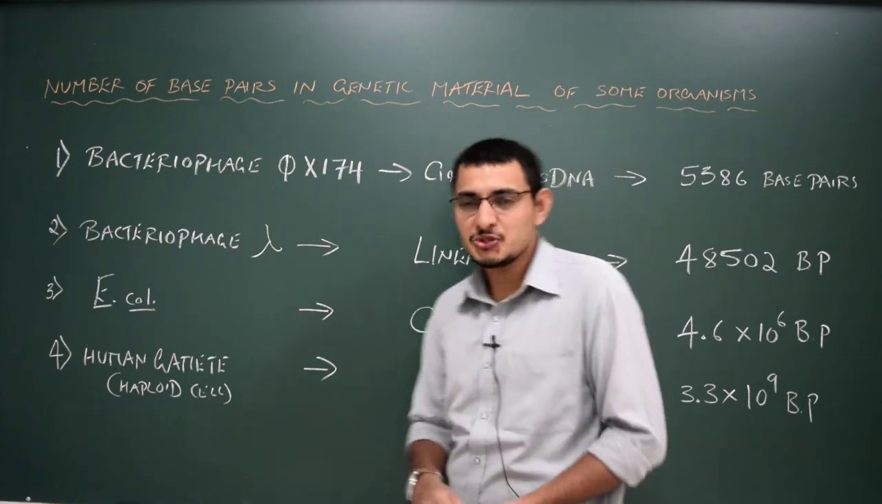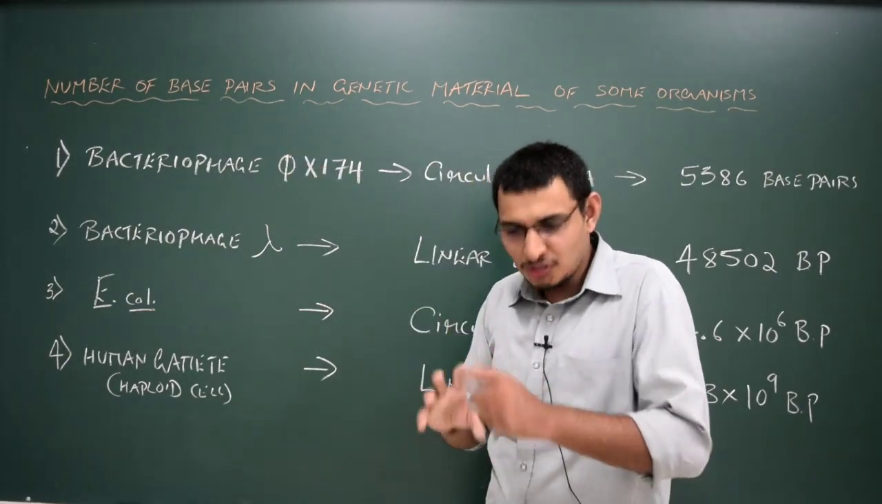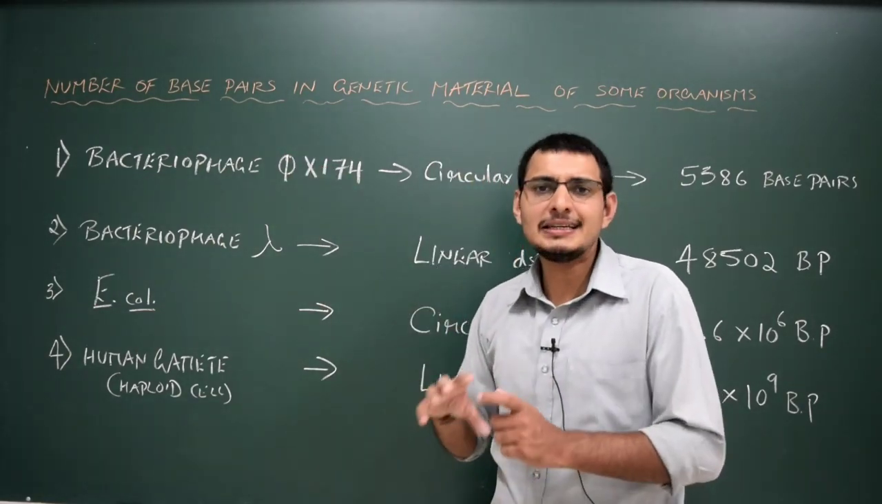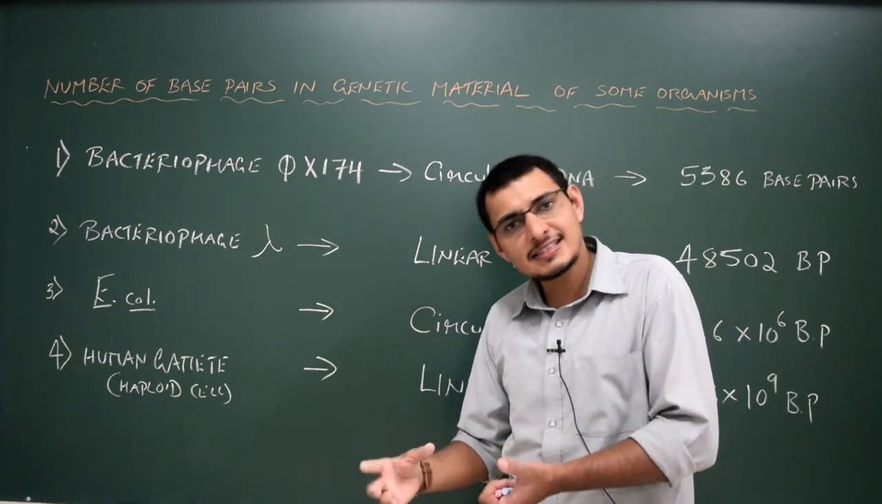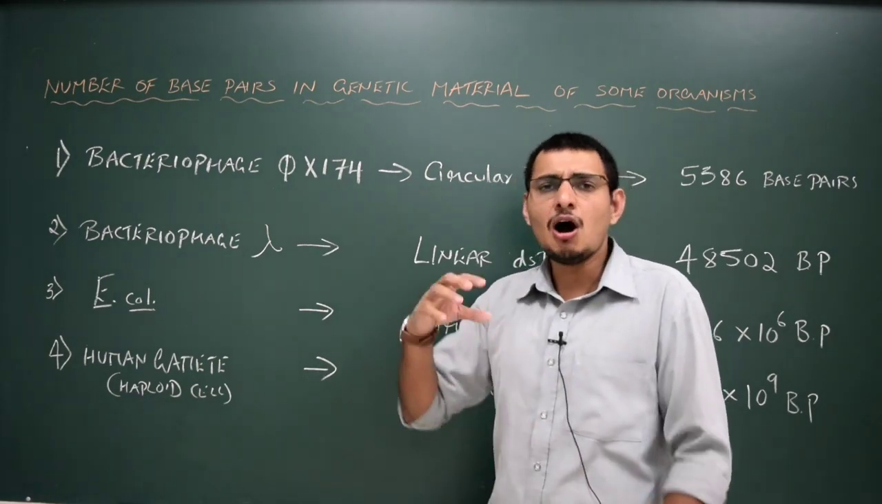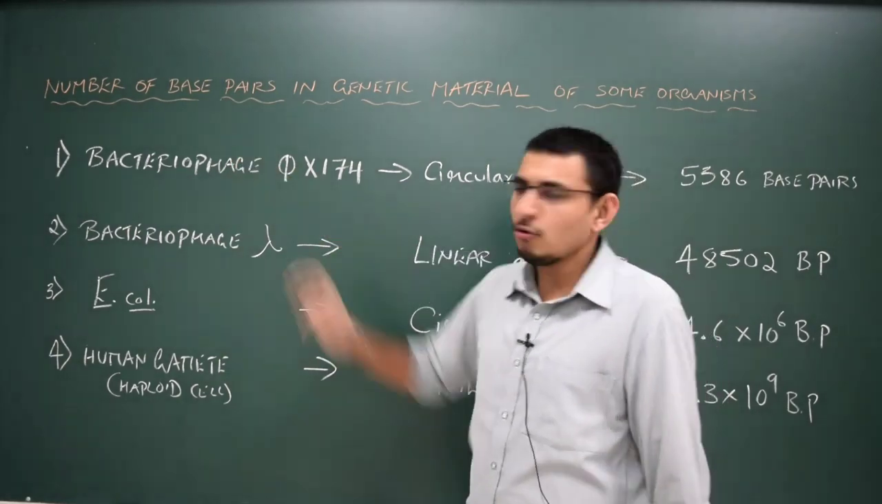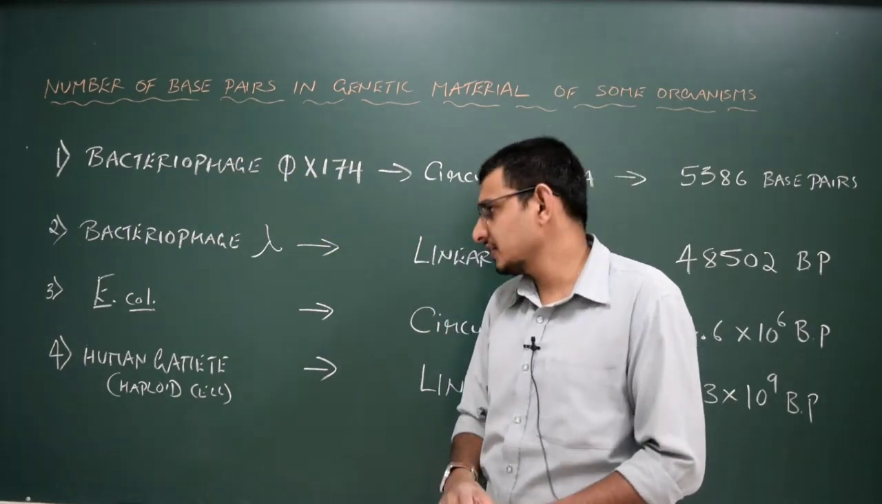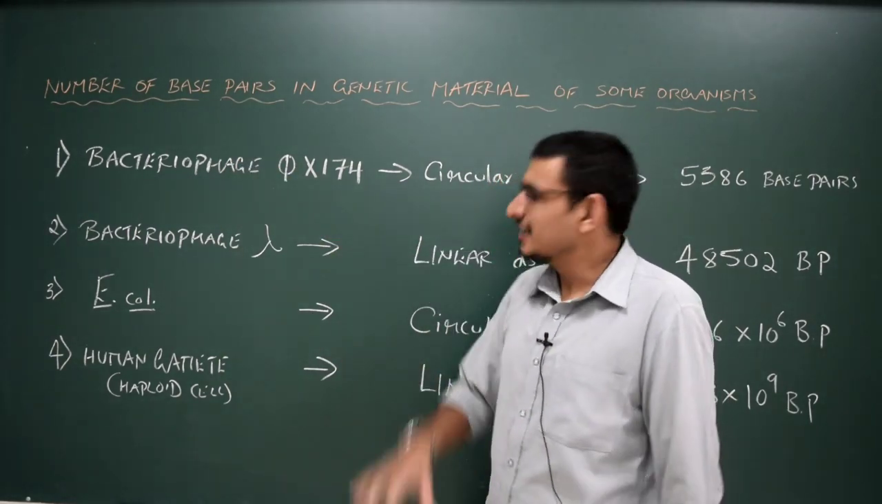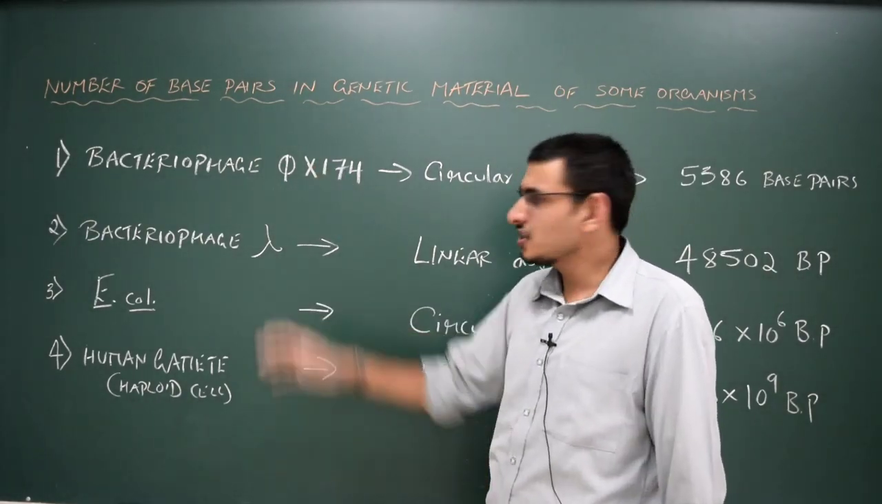The last small concept is that you have to know the total number of base pairs present in the DNA. It could be single stranded DNA or double stranded DNA of an organism. There are 4 examples given in your NCERT textbook, so you need to learn this. It's very simple. You just have to remember this chart.